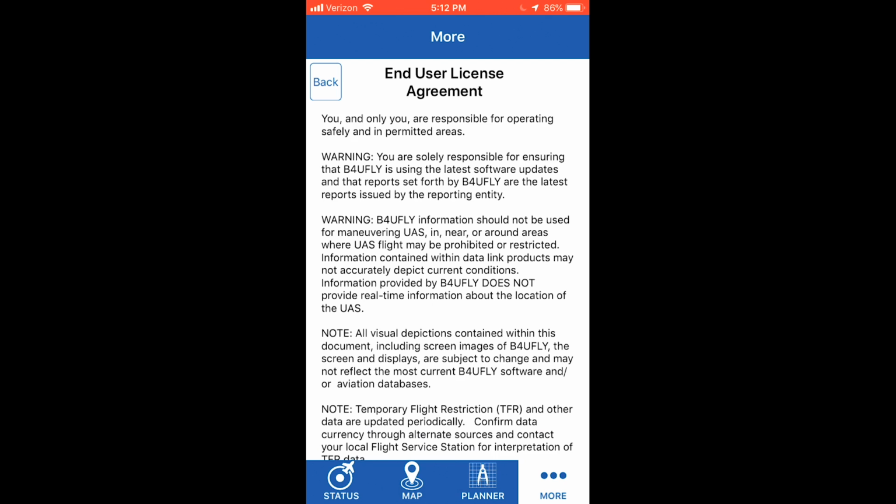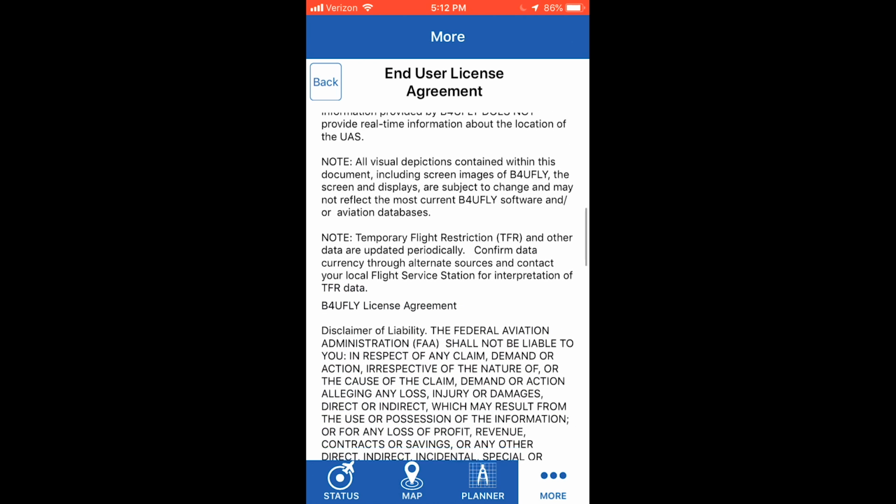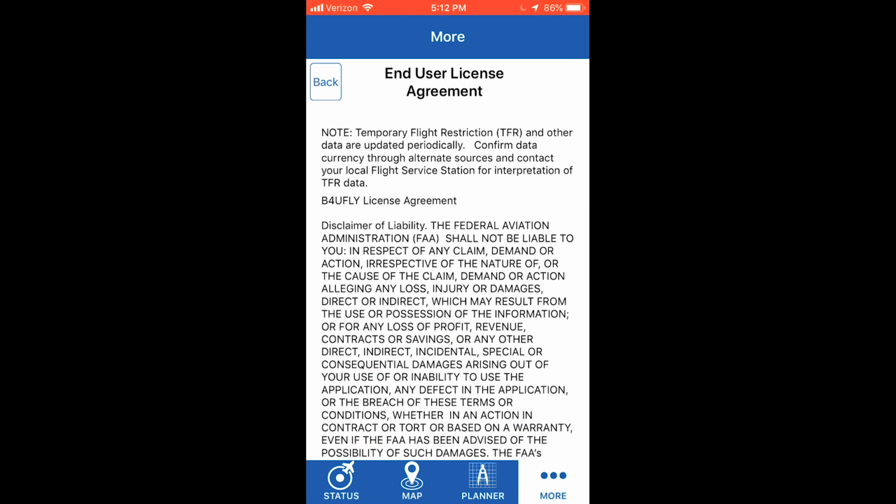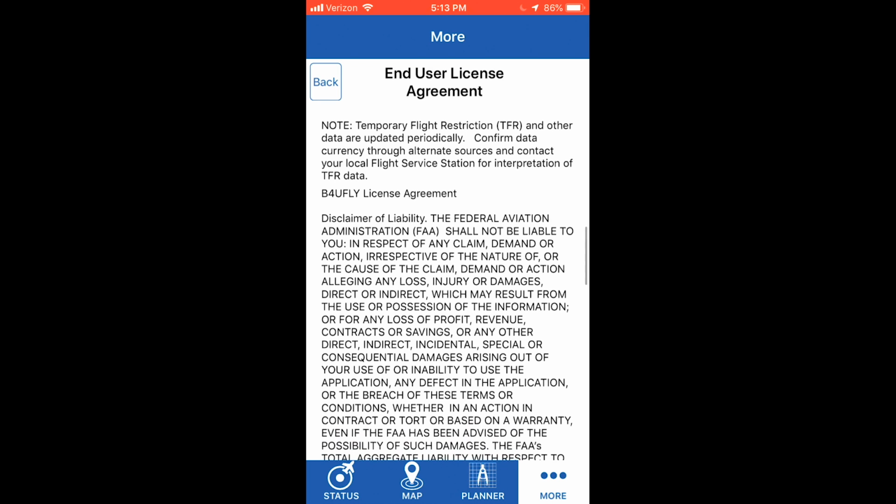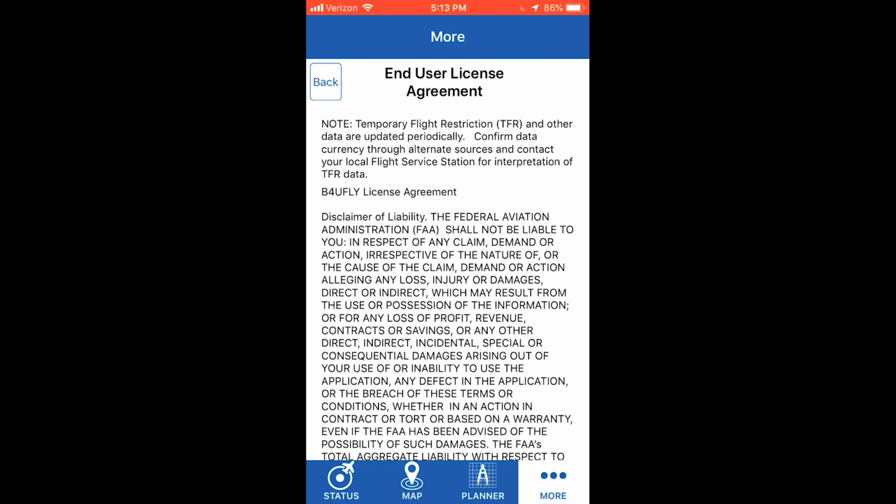I know that a lot of drone pilots have told me before that if you use the Before You Fly app, you will not be steered wrong, and that's the only app you should use. I would disagree with that. If you read through this legal agreement, the FAA actually specifies that if any information is wrong in this app, they're not to be blamed, and that their app can't be blamed for any bad or not updated information. So pretty much, if you're using this app just because it's the FAA's and it's going to be the source of truth, don't count on that, because in their legal clauses they say they're not responsible for that, and it pretty much makes them as reliable as any other app.